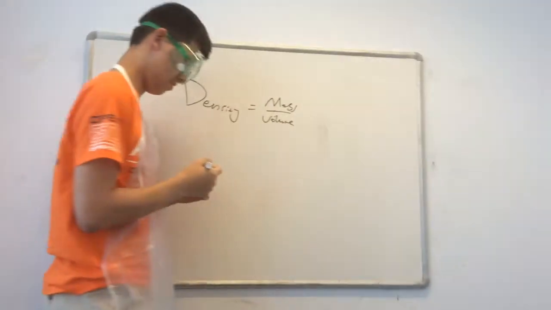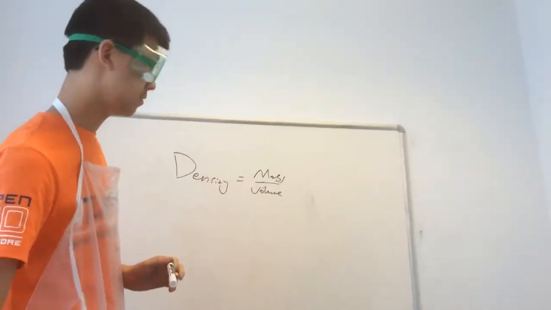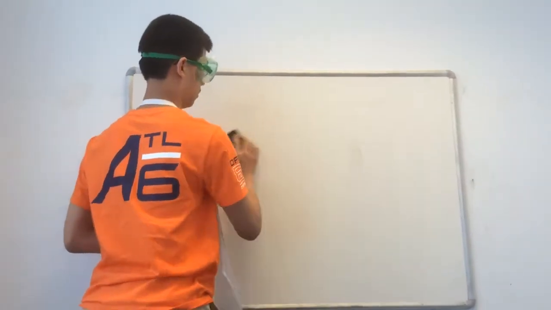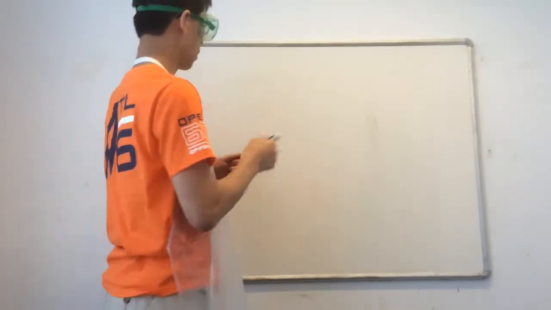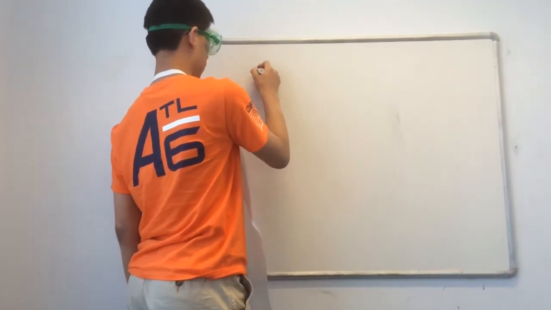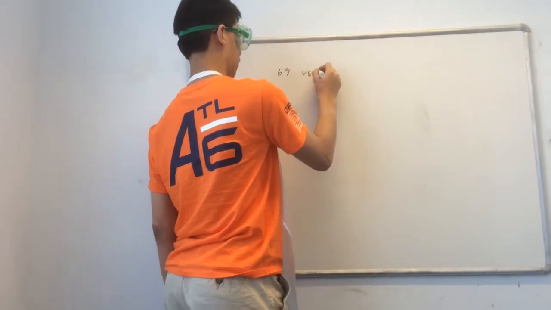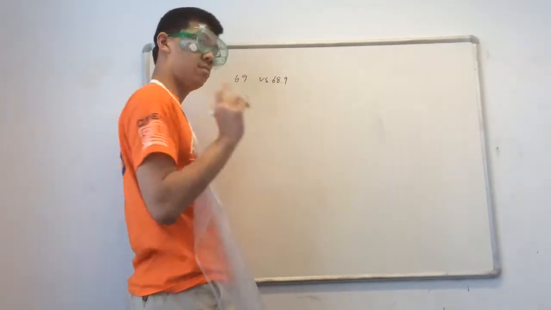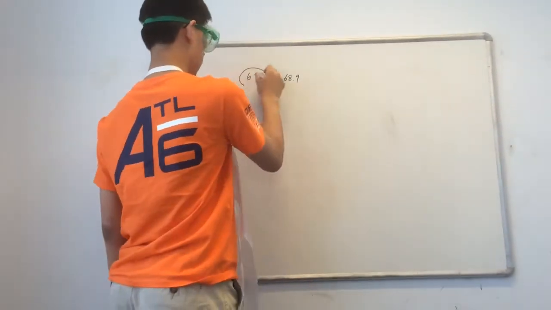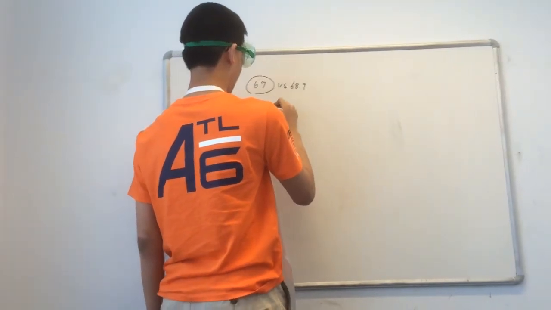Finally, kiddies, we must understand percent error. As you can see, nothing is perfect, and thus it is crucial to understand what percent error is. Observe as Will calculates the percent error between 69 and 68.9.